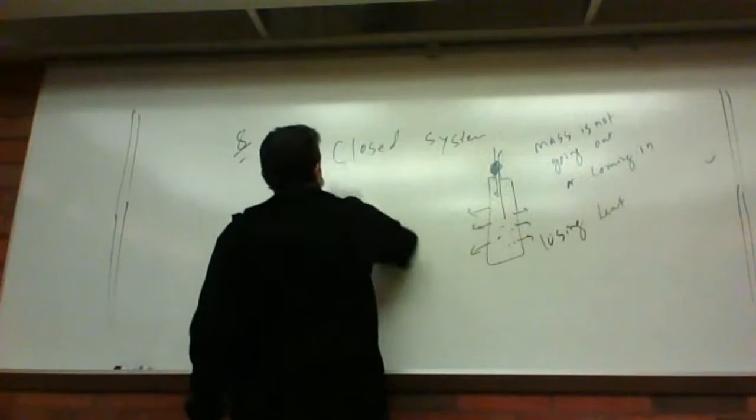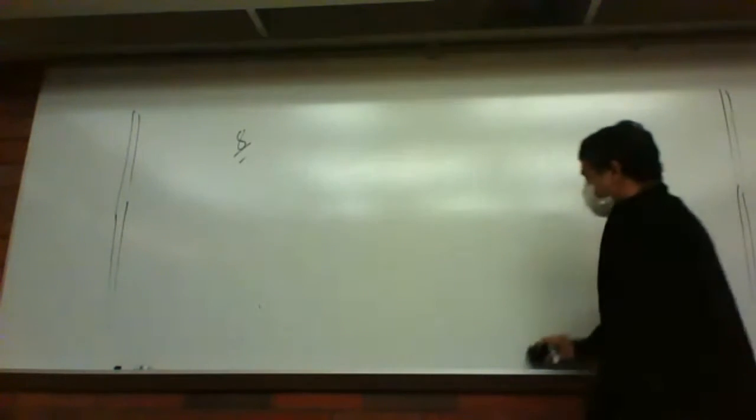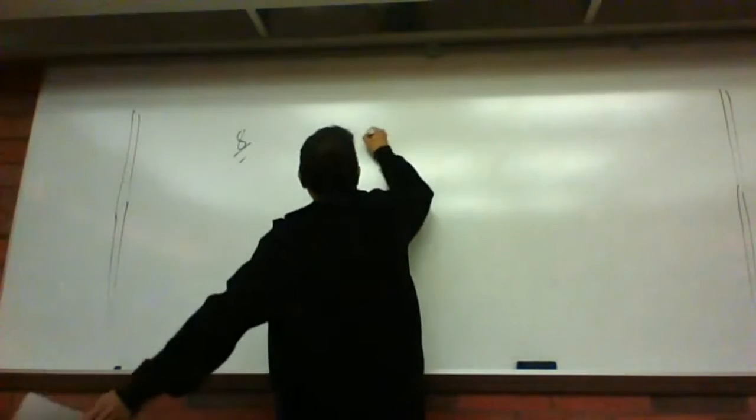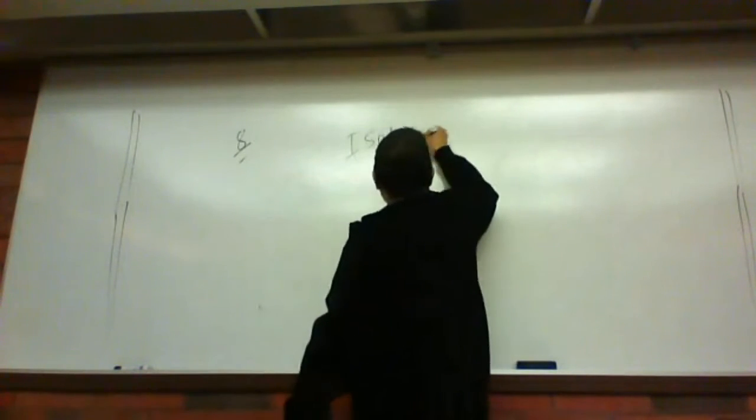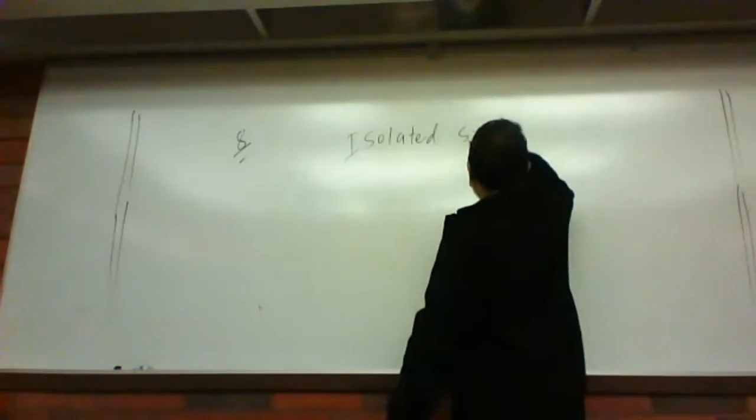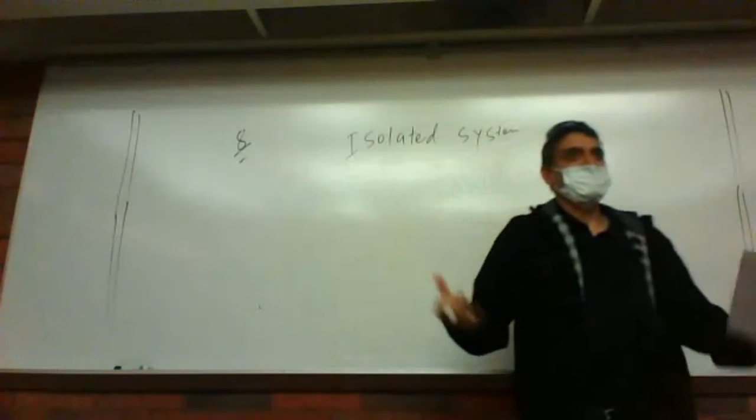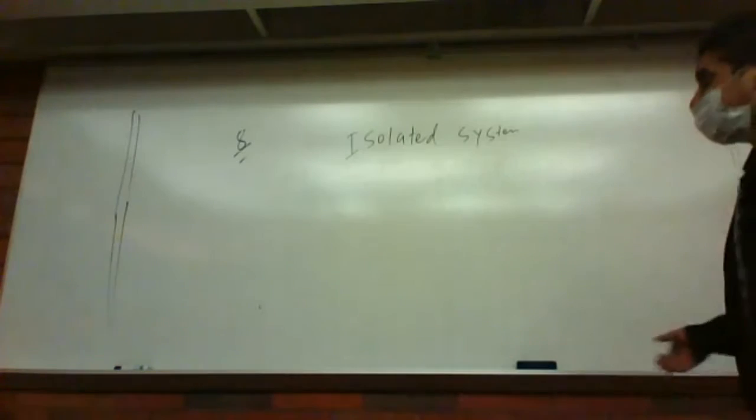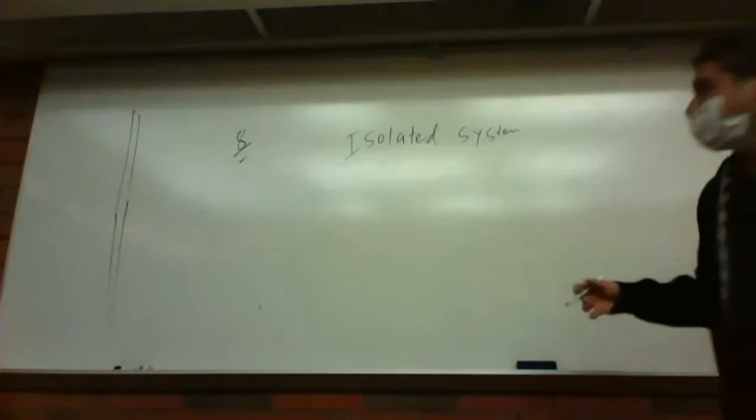So now let's talk about the isolated system. You probably already know from the word, isolated system, what it is. It's just like isolation. An isolated system means that it doesn't interact with other things.